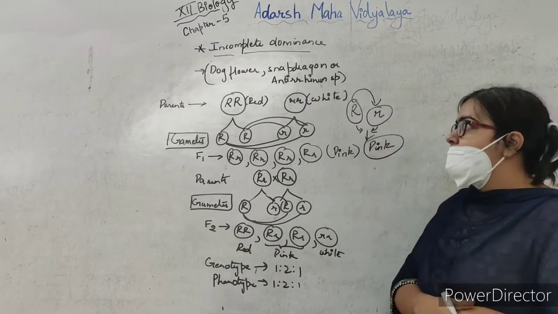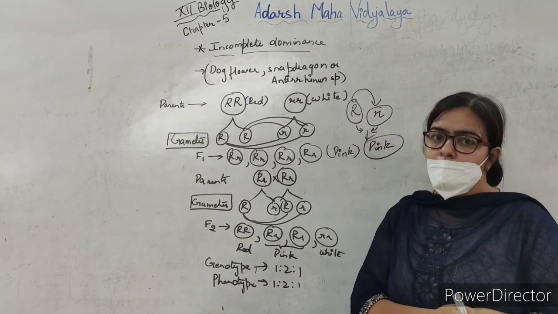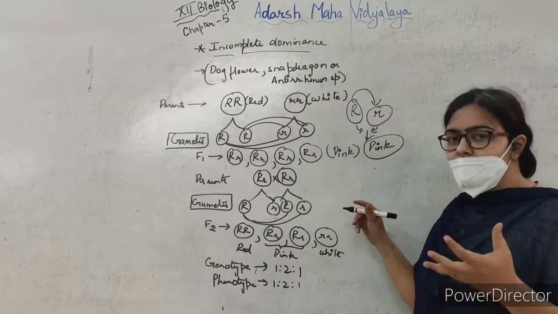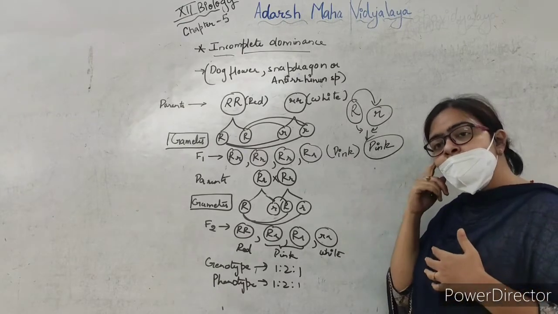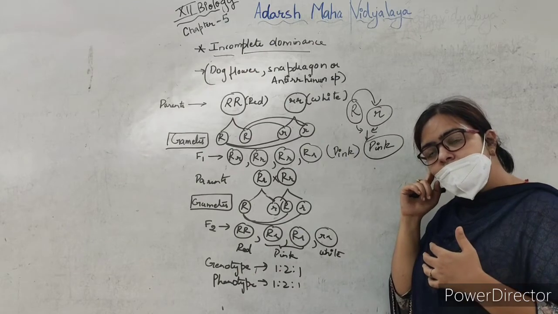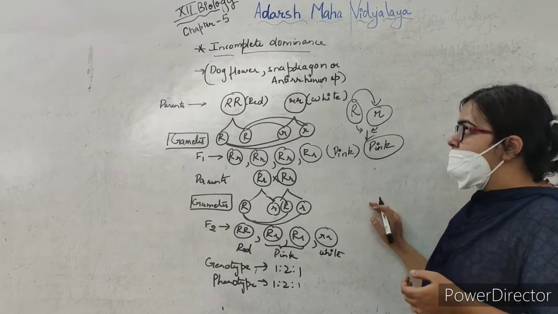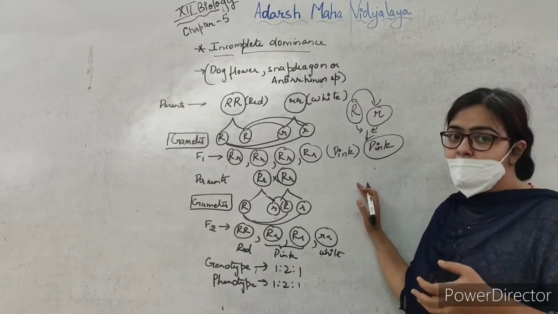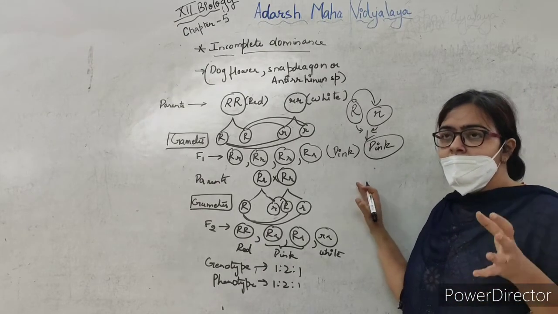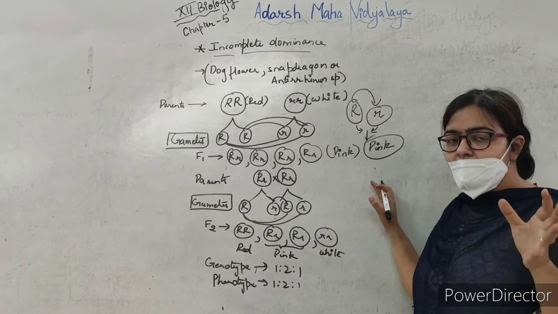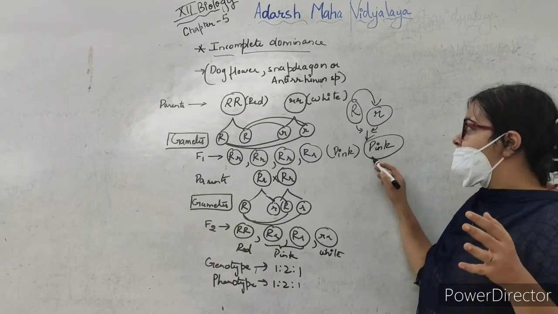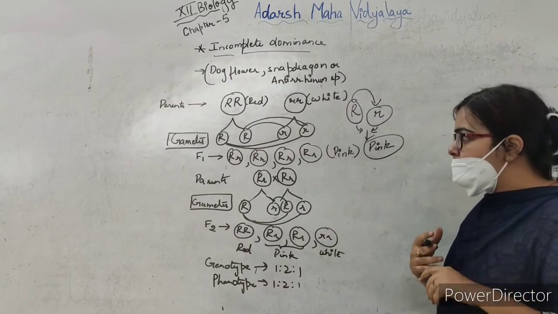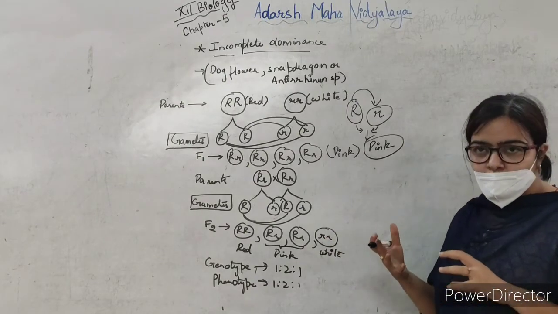So this was termed incomplete dominance because the capital R, the red color, was not able to dominate the small r, the white color, completely. Here you were not able to see complete dominance as in the law of dominance suggested by Mendel. Here you saw incomplete dominance.